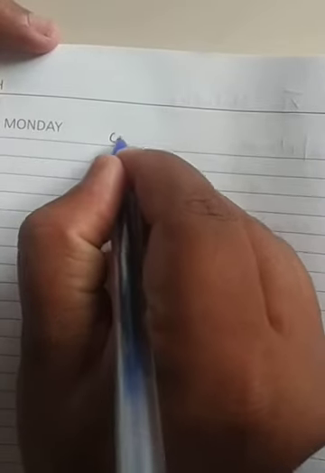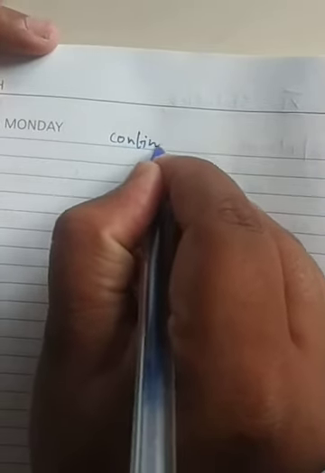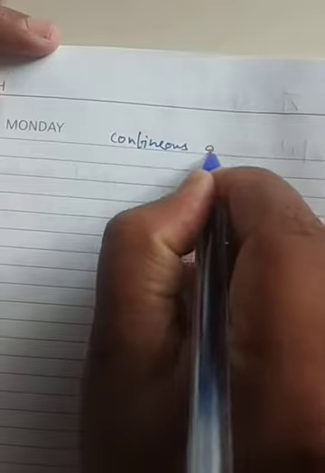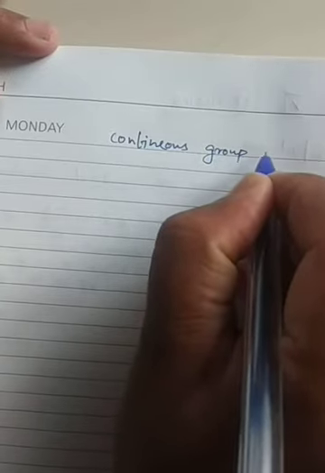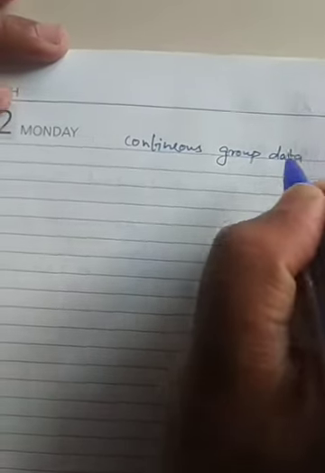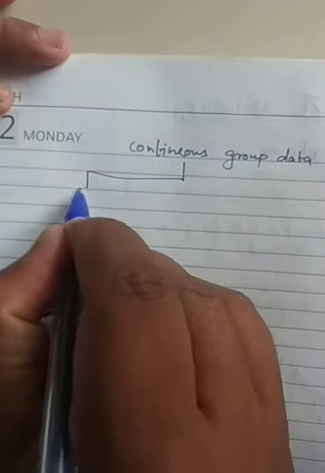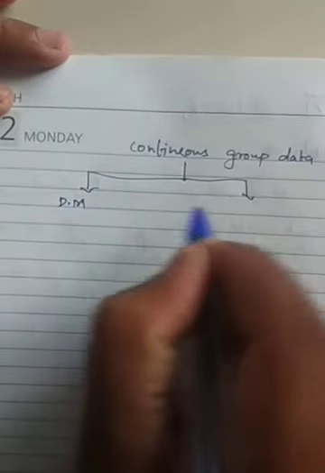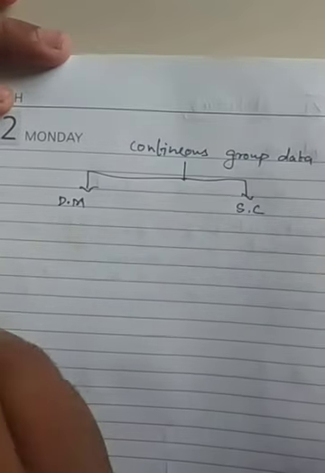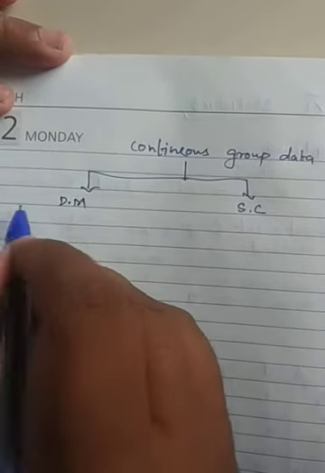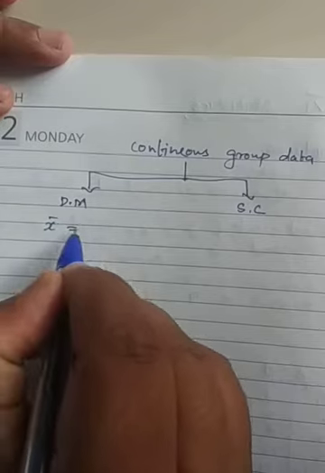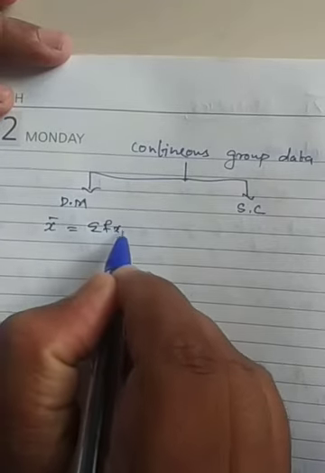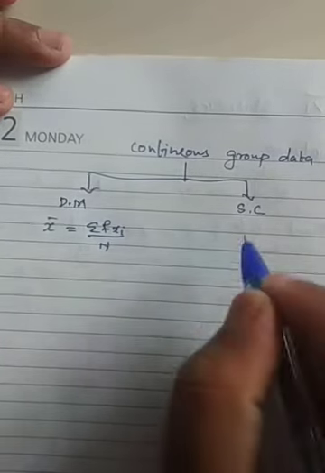Here also they say continuous data, continuous group data. So for continuous group data, what's the method? Here also two methods are there, same thing. Direct method and shortcut method. Direct method is the same formula. X bar equals sigma Fi Xi by N. This is the direct method, the same only it's coming.